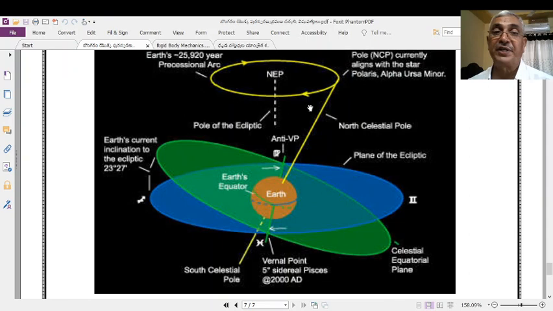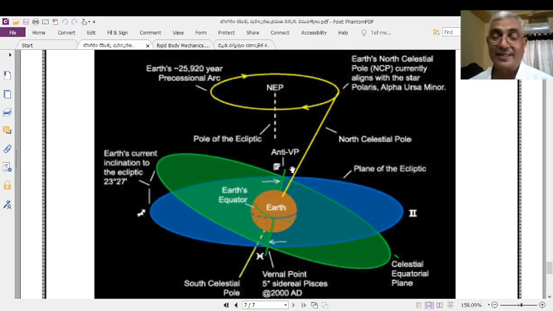Because of the precessional motion of the Earth, the line joining the equinoxes moves this way and this way. That's why the line joining the equinoxes also changes. This is known as the precession of the equinoxes. It means that the equinoxes also precess.